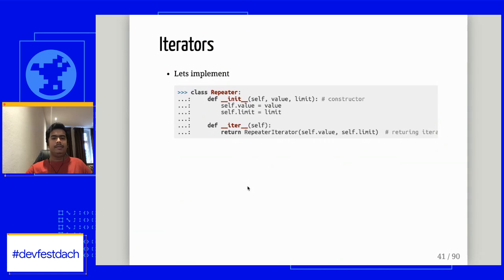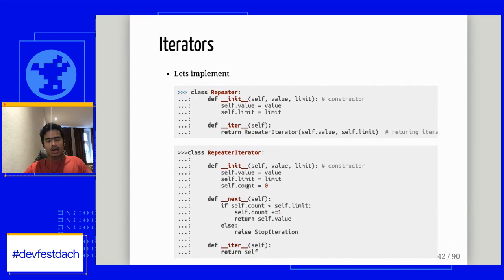Now let's implement those. Last time I implemented the repeater using __getitem__, but this time I want to implement it using an __iter__ method. If you look at the __iter__ method, it's returning a RepeatIterator, which is not defined yet, but it takes the value and a limit. The RepeatIterator takes a value and a limit, and at the same time it initializes a counter in the constructor itself. This counter is responsible for keeping track of the next element in the collection of data.